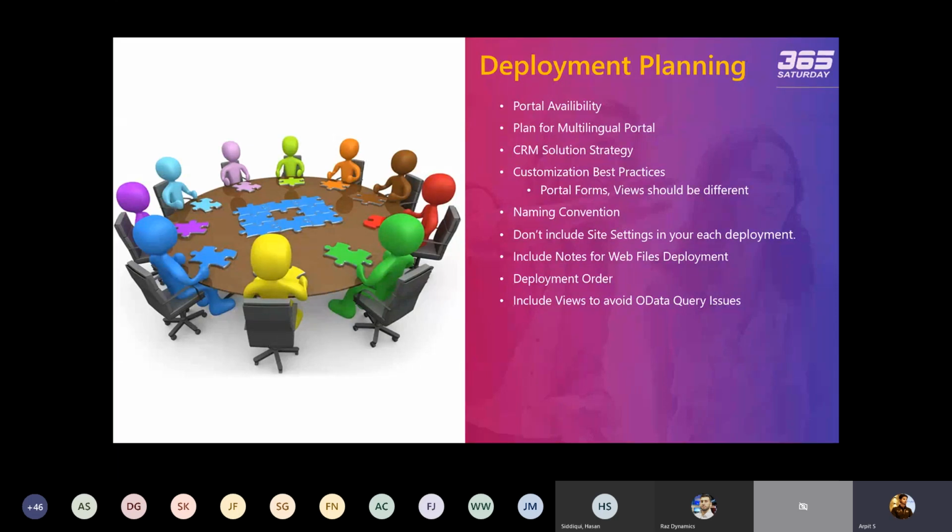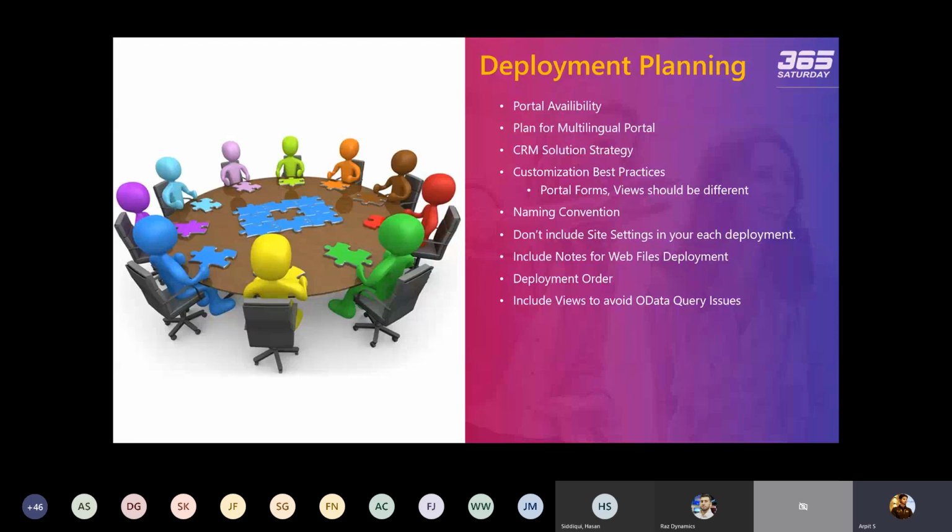So always make sure that if you have enabled OData query in your portal, then include all the views that you have used in that OData query in your CRM solution. But in any case, if you are facing any kind of OData query issues in your deployment, you just need to check that whatever views you have referred in your entity list, it's available in your target instance or not. So this is a kind of thing that you need to keep in mind.